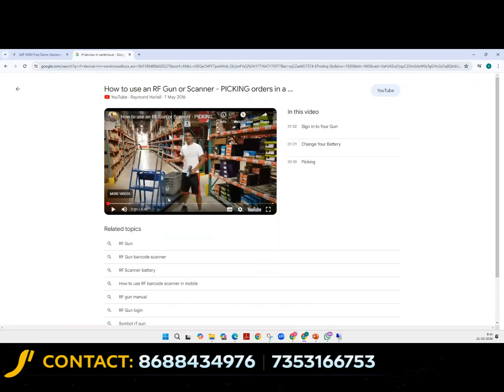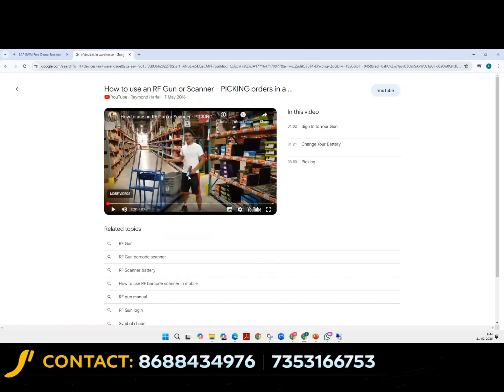There is one barcode attached to this box here. He will scan this barcode. Okay, and then there are bins. These all are called bins. Each bin has a label attached to it.